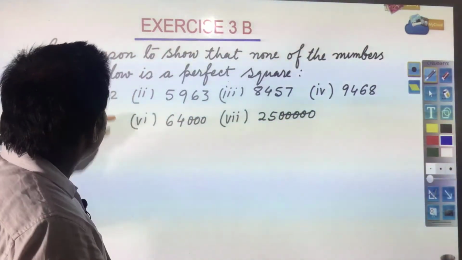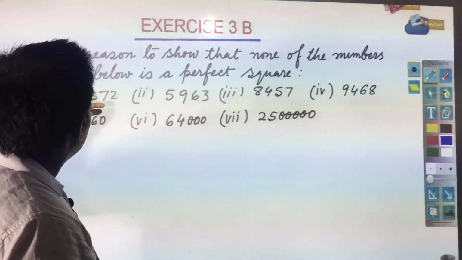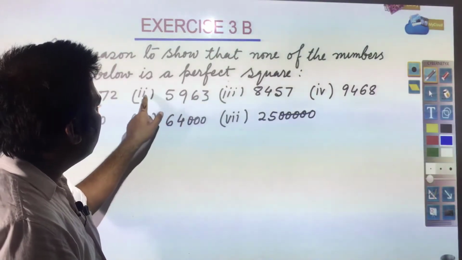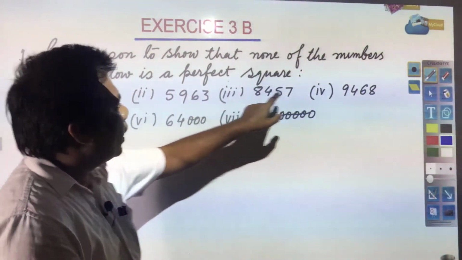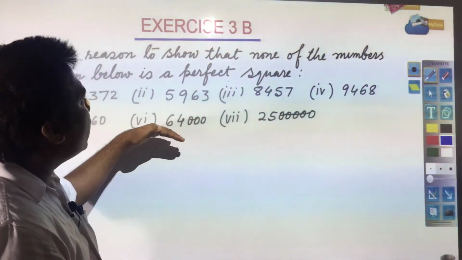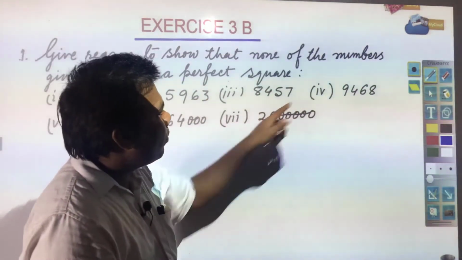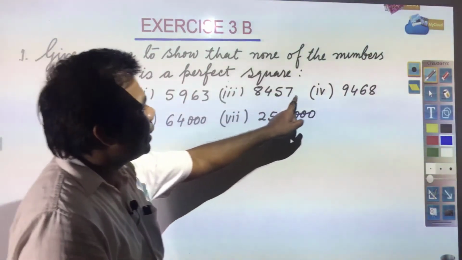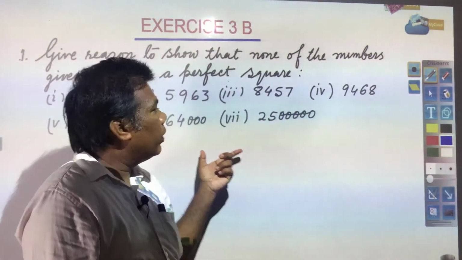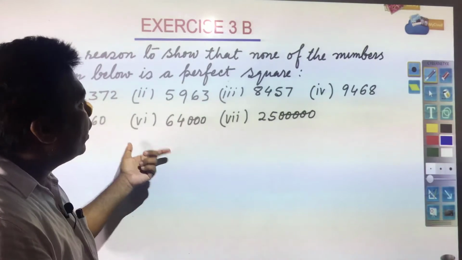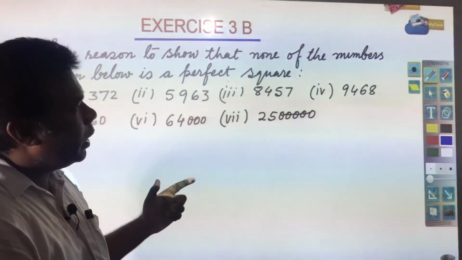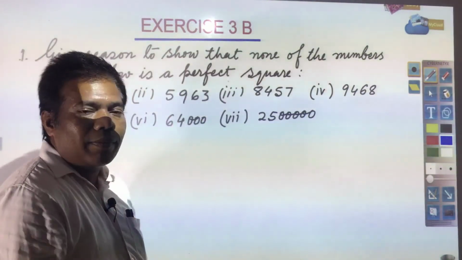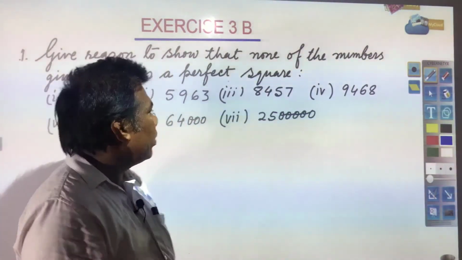So, for 5372 and questions 1, 2, 3 and 4, the reason is that these numbers are not perfect squares because the one's digit is 2, 3, 7 or 8.